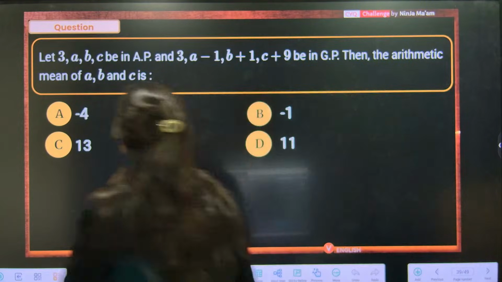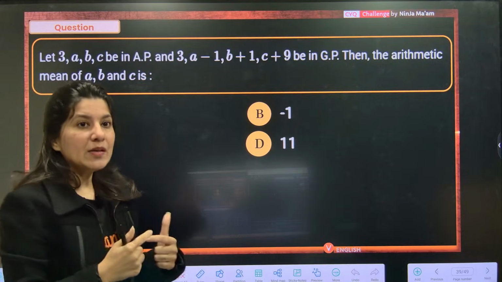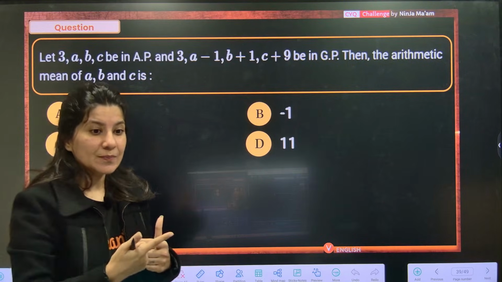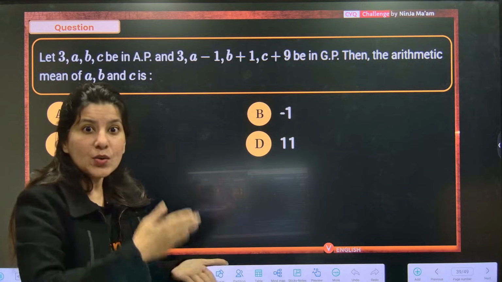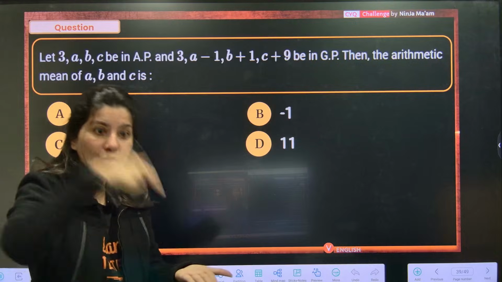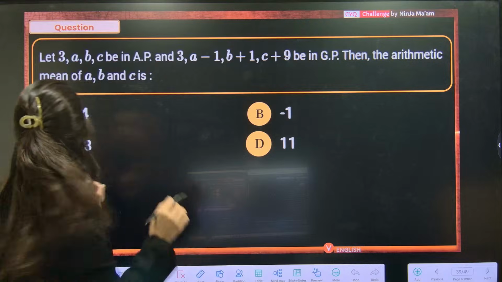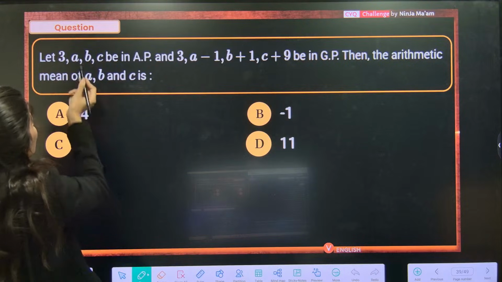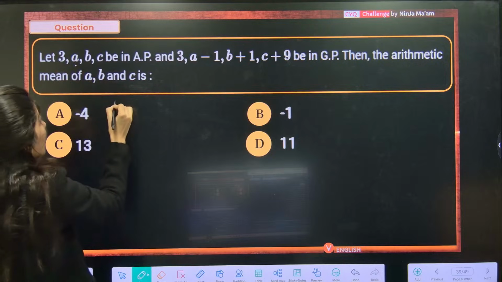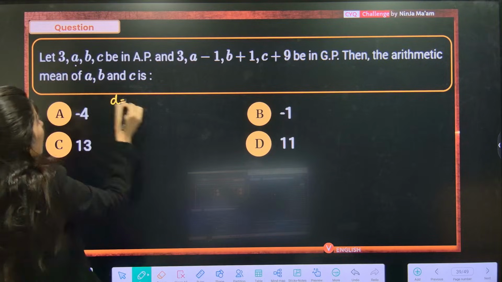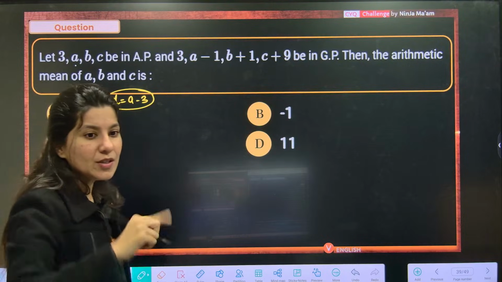Over here, 4 terms are in arithmetic progression. Some people will introduce common difference d, but that will make this question heavier, because you already have 3 variables a, b, c. Do you want d also, common difference? No. Common difference will be second term minus first term. So over here, I know that common difference d could be a minus 3. I'm going to use this. I'm not going to introduce d.